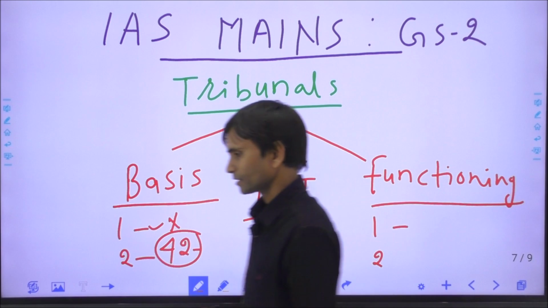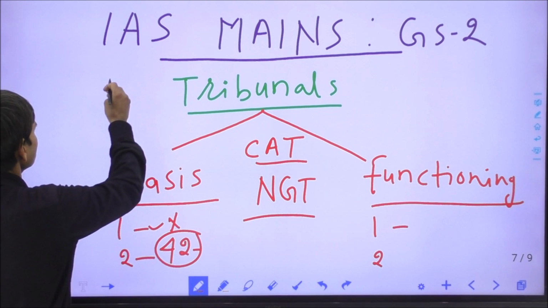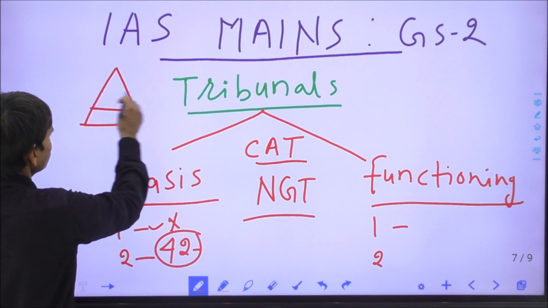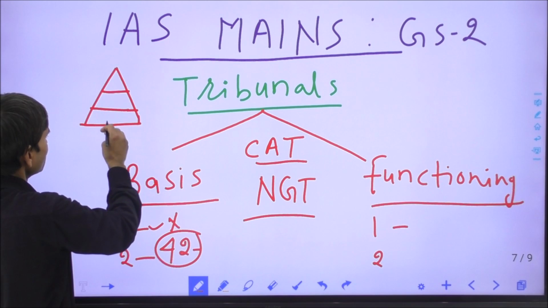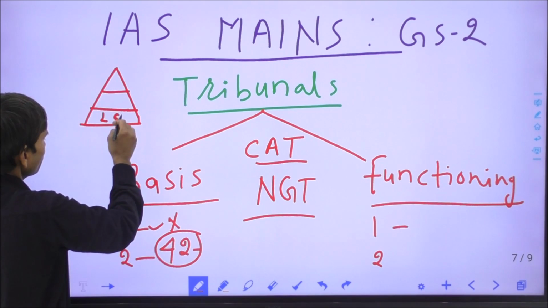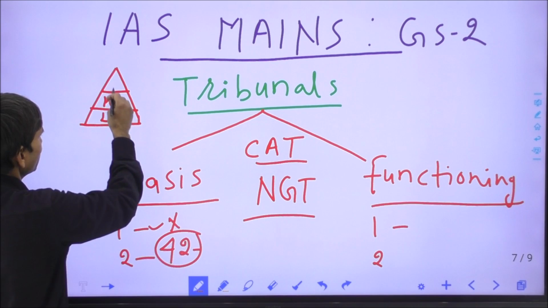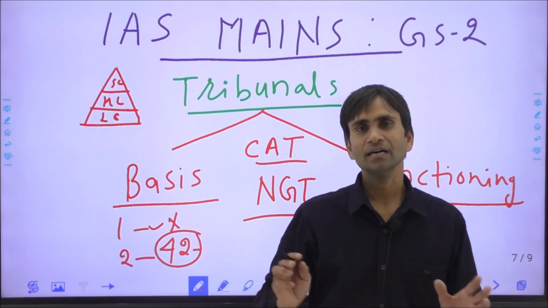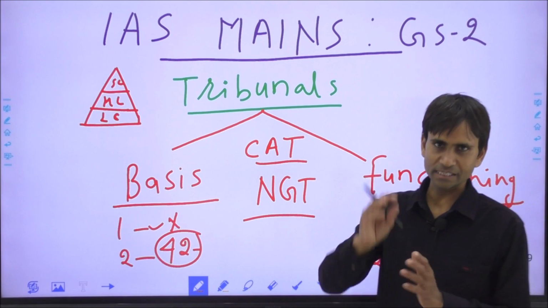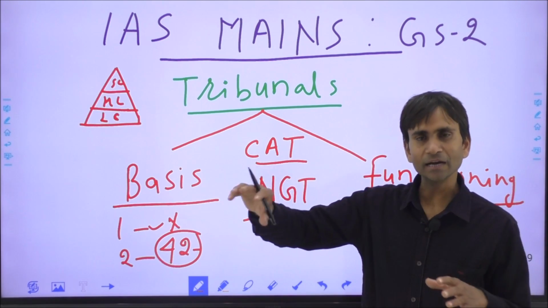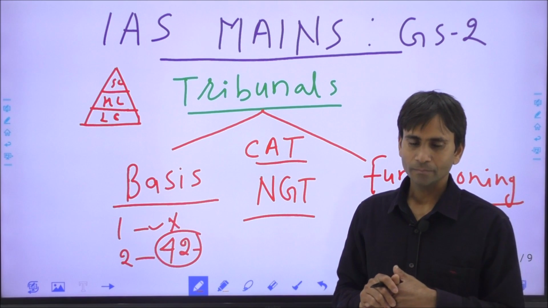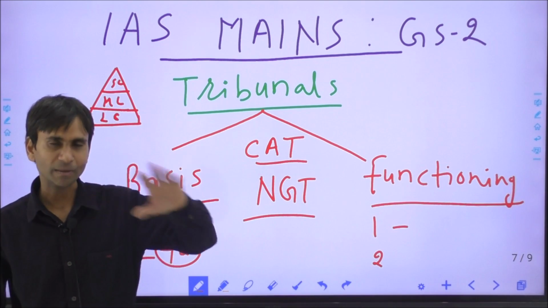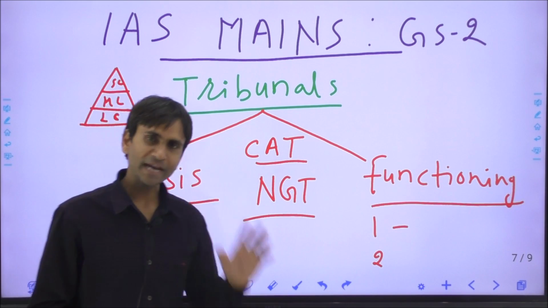In India, when we look at the functioning of the judiciary, this is an integrated judiciary: at the lowest level are the lower courts, above the lower courts are the high courts, and above the high courts is the Supreme Court. Simply, the judiciary is accountable to take decisions in civil or criminal cases, but there are some cases that are not absolutely civil or criminal.